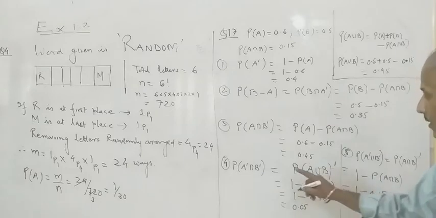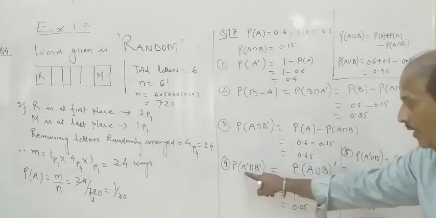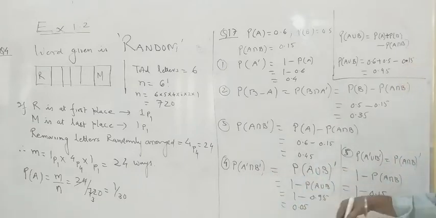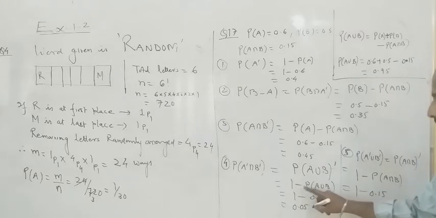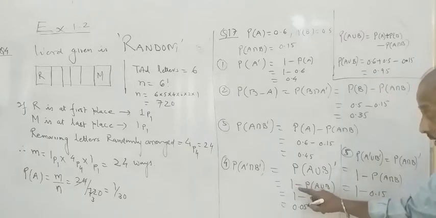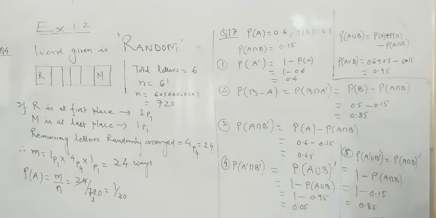So this can be written as probability of A union B whole dash, otherwise 1 minus probability of A union B. And A union B, just for this sake I found earlier. Put it here, you will get the answer of probability of A dash intersection B dash. This is an application of De Morgan's law of set theory.